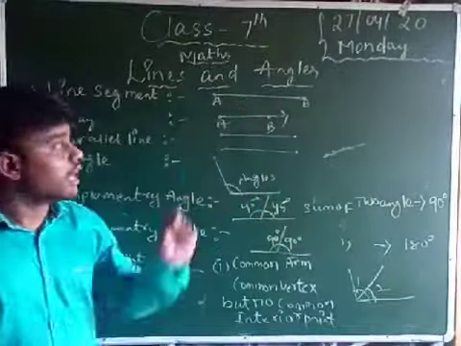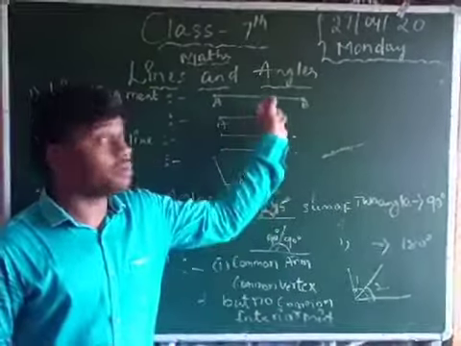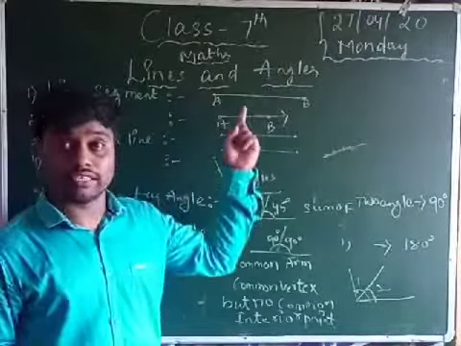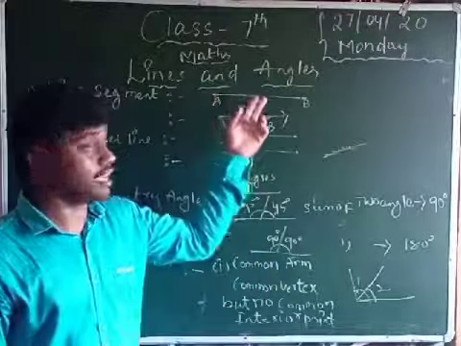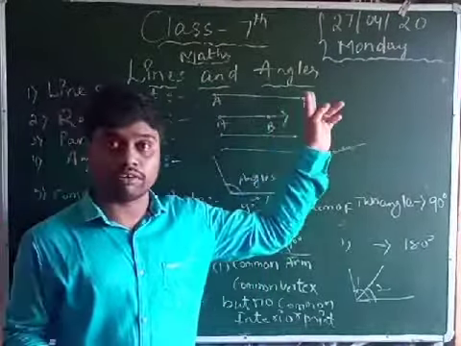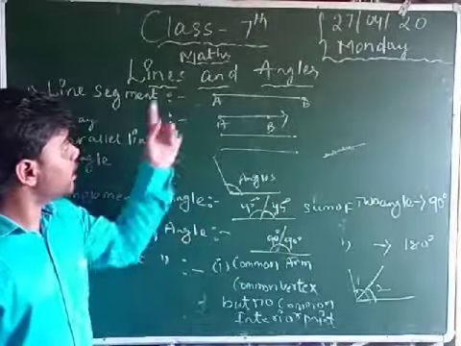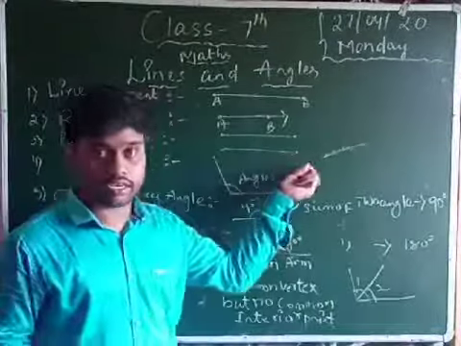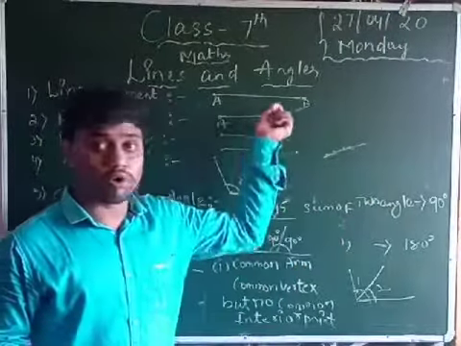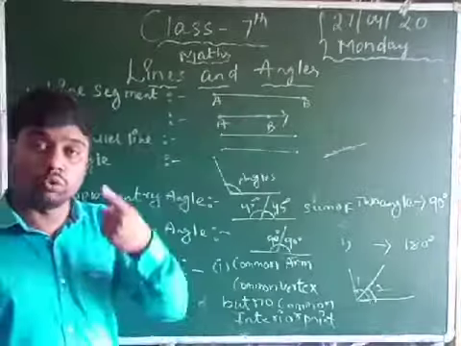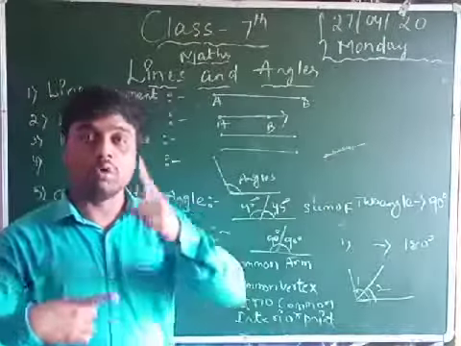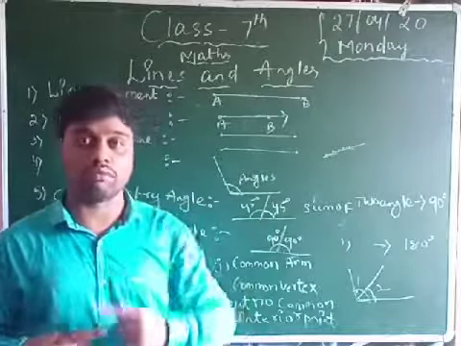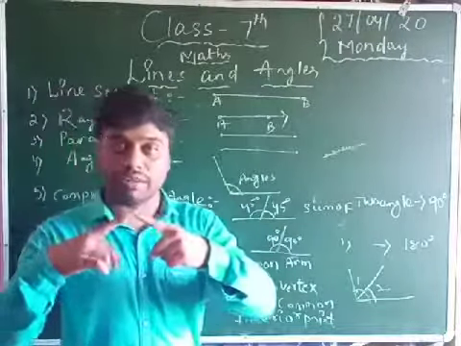Now, angles. Lines and angles are intermixed: if a line is not present, then angles are not present. A line means dotted points creating a structure. And how are angles created? When two lines meet at one point, interconnecting at one point, it creates a common vertex.